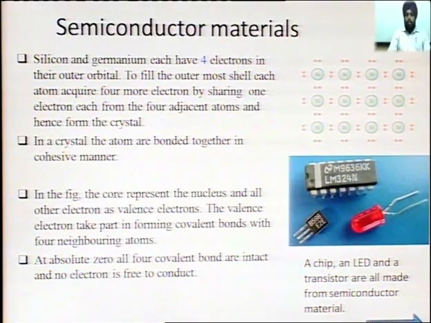Each atom has a tendency to fill its last orbit. So silicon and germanium have 4 valence electrons, and each completes its last orbit by sharing electrons from the neighboring atoms.